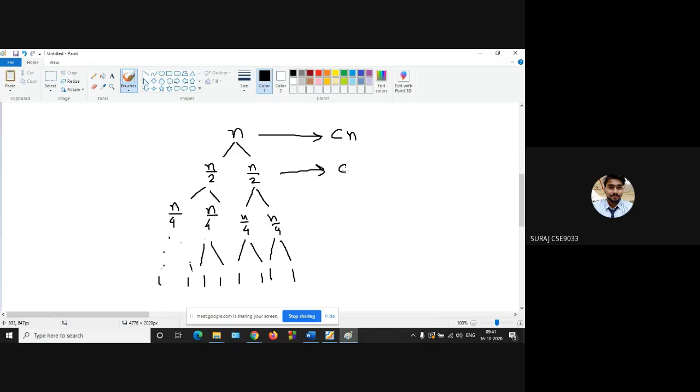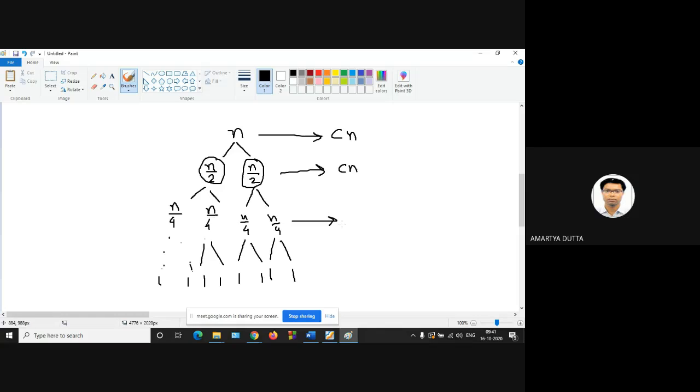Both are n/2, so it will be the same. Why will it change? It will remain Cn. There are two subproblems, each with size n/2, that's why Cn.